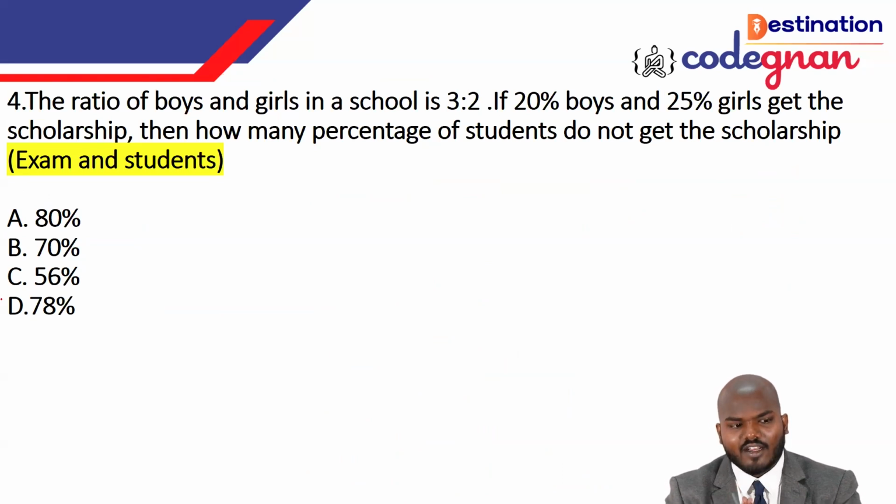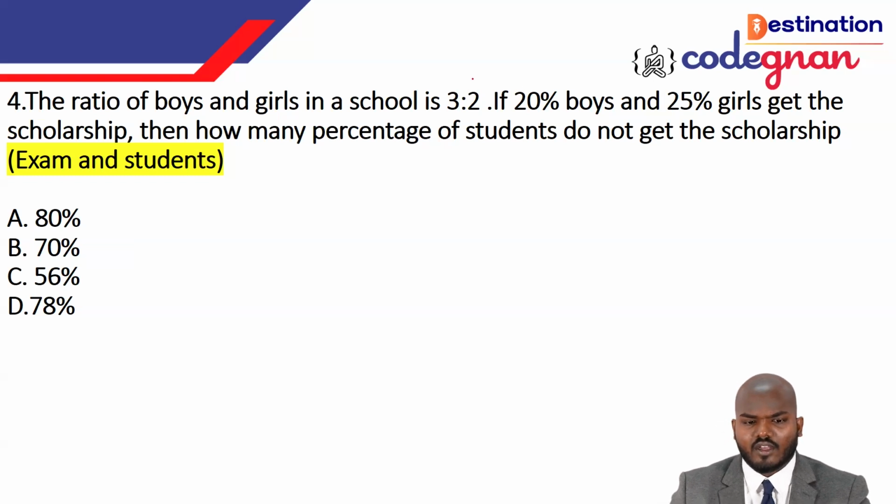Okay, it's a little bit tedious, I mean a difficult question we can say. The reason is they are giving the information in a very indirect way, you need to decode it and only then you can get the answer here. Now they are saying that the ratio of boys and girls in a school is 3:2, and 20% of the boys and 25% of girls.